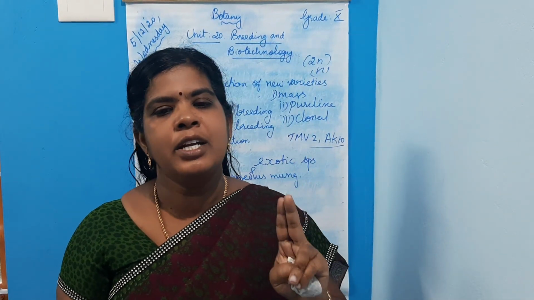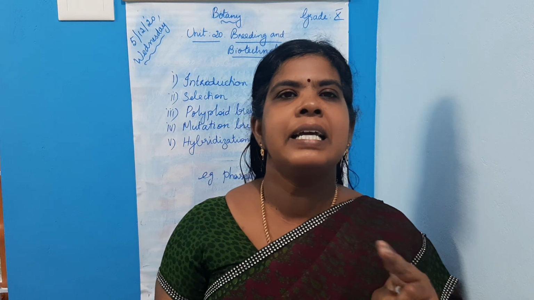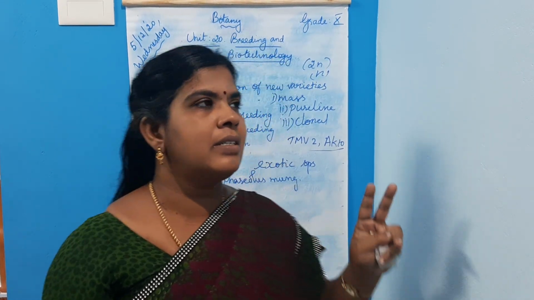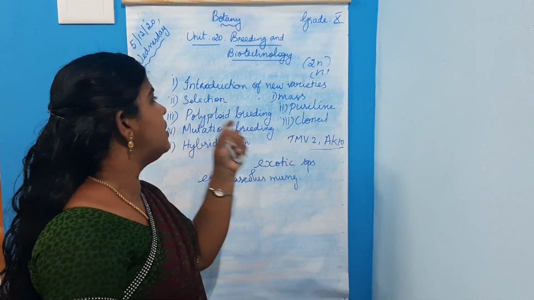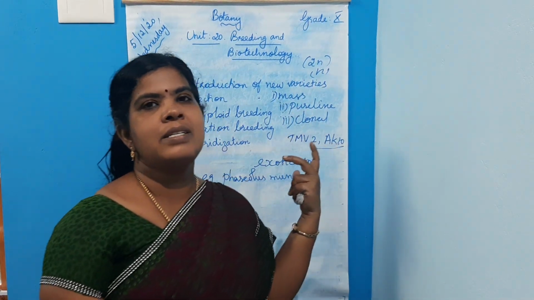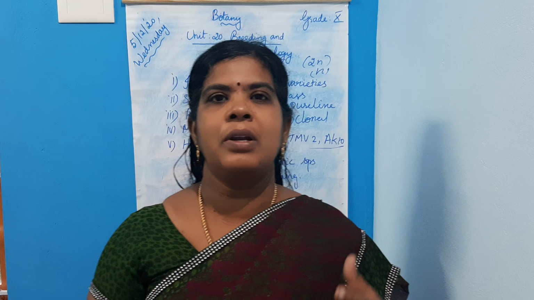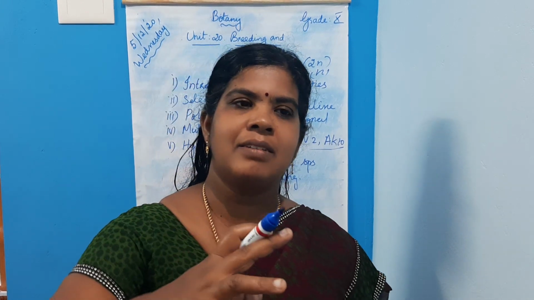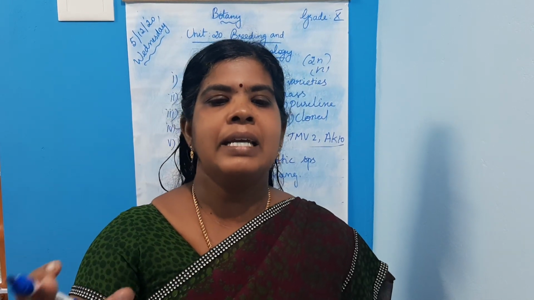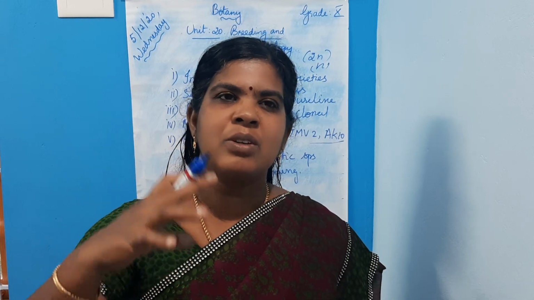It can be induced by certain physical and chemical agents, that is, mutagens. So what is called polyploid?